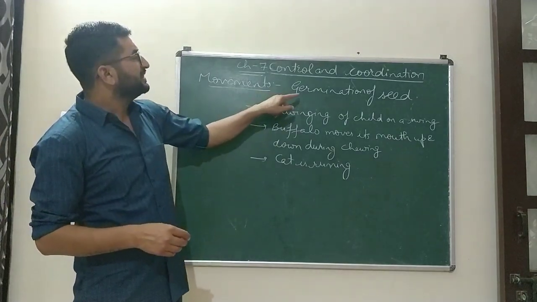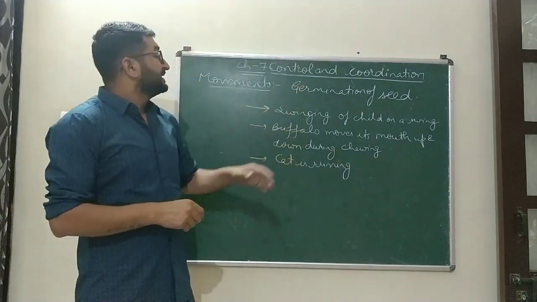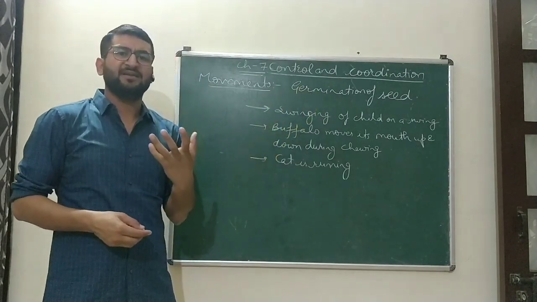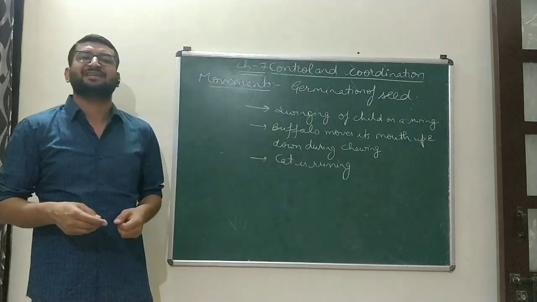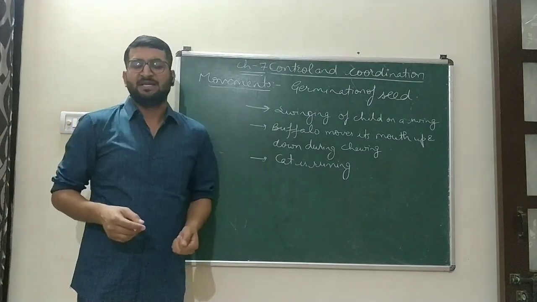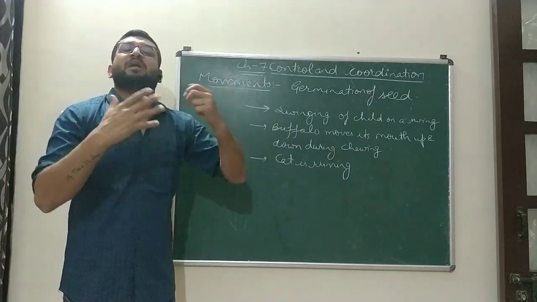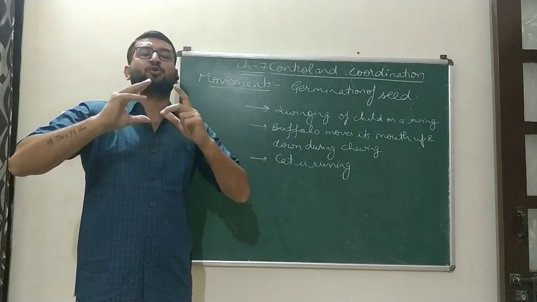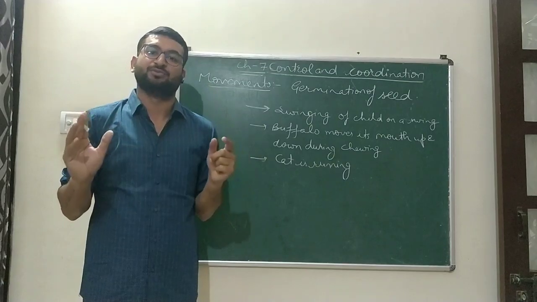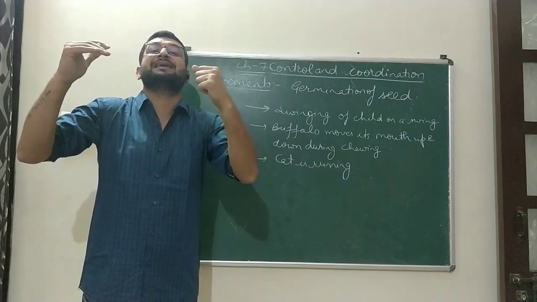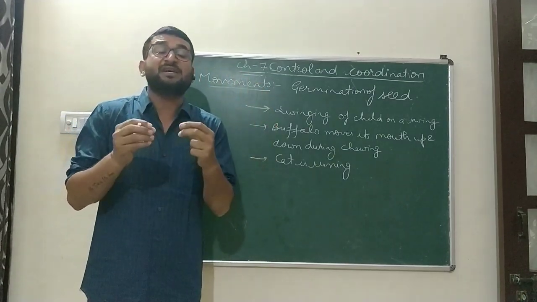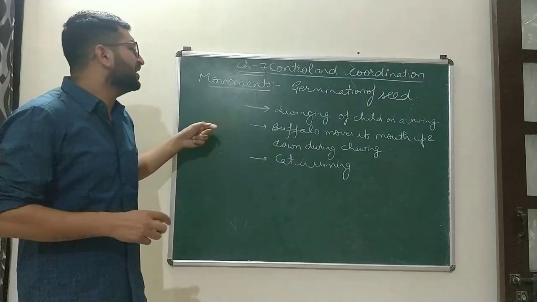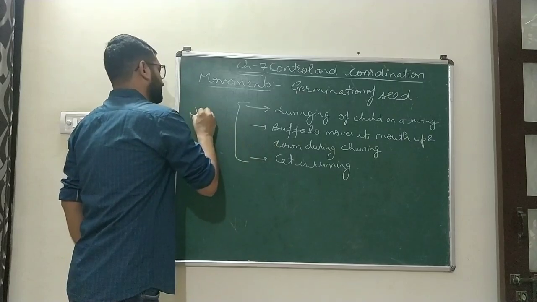What is the difference between this movement and all these? This movement is a growth movement. Germination of a seed is represented by the growth of various structures out of the seed, which later on convert into a plant. When a seed germinates, it becomes a plant, children, and the parts that come out of it keep on moving. So it is a growth movement, but all these other movements are not growth movements. These are non-growth movements.